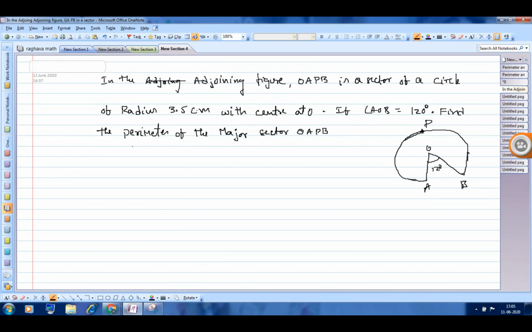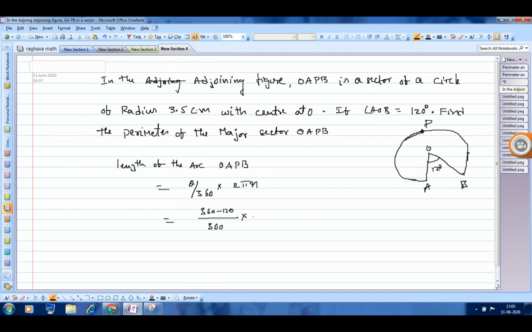Anyone got the answer? First find out the length of the arc. How to find out the length of the arc? Hamsini, what is the formula? Length of the arc OAPB is theta by 360 into 2 pi r. What is the theta value here? Theta value is 360 minus 120 divided by 360 into 2 into 22 by 7 into 3.5.